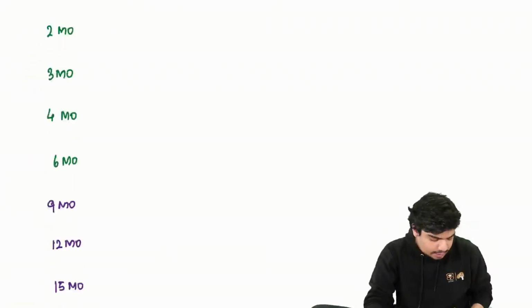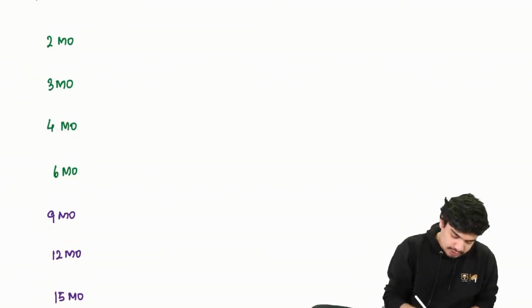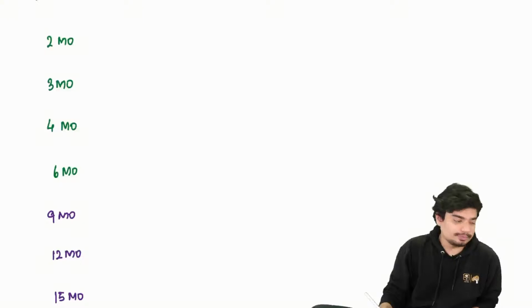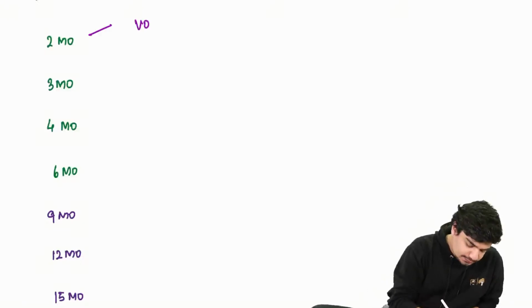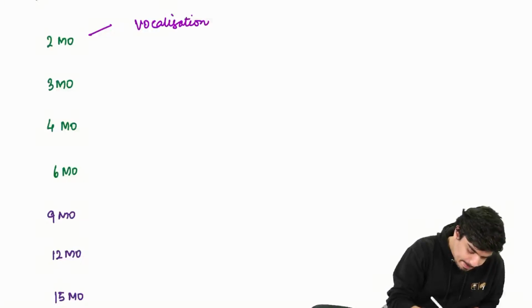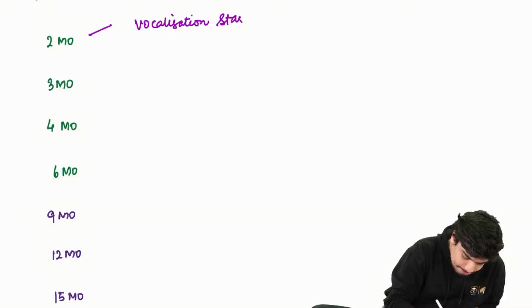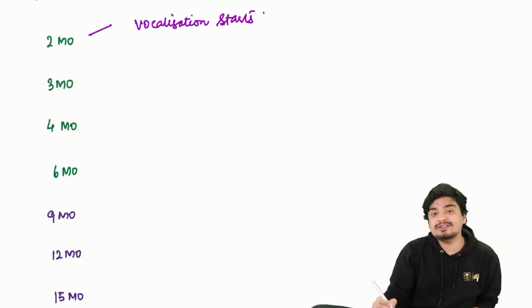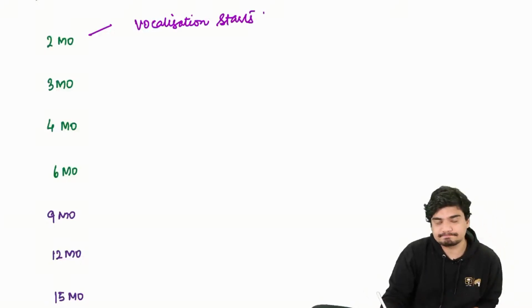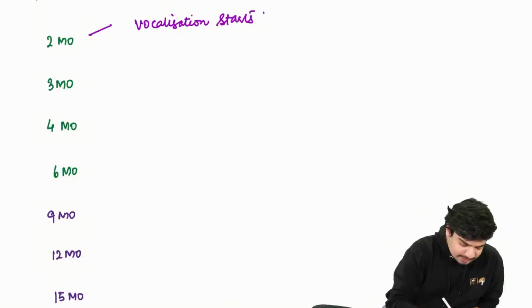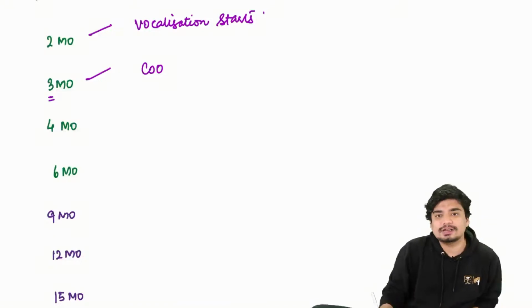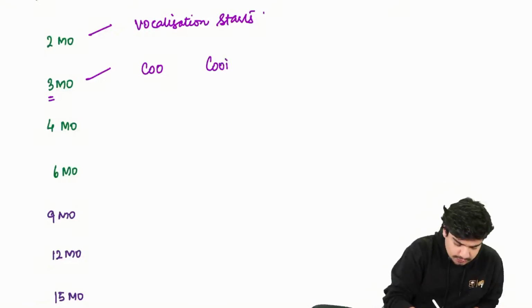Then coming to some important language milestones. At 2 months, vocalization will start. At 3 months, 3 has 3 in it. Coo also has 3 letters in it. So cooing is going to start.